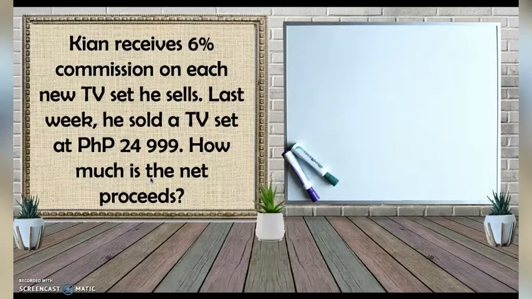Next, Kian receives 6% commission on each new TV set he sells. Last week, he sold a TV set at 24,999. How much is the net proceeds?